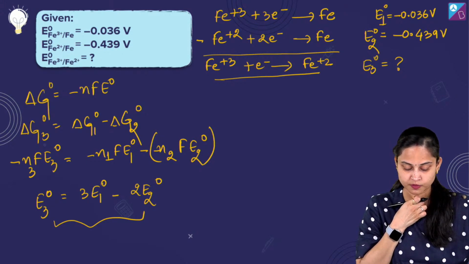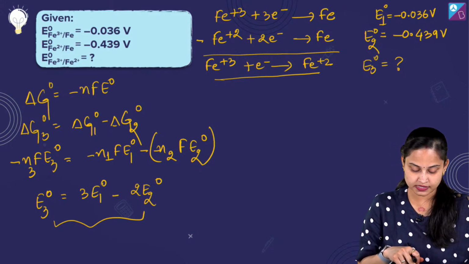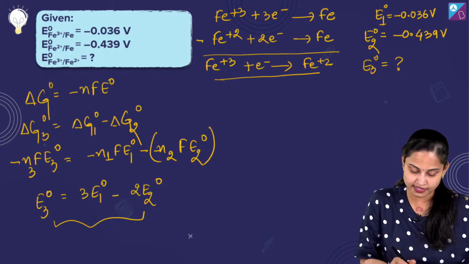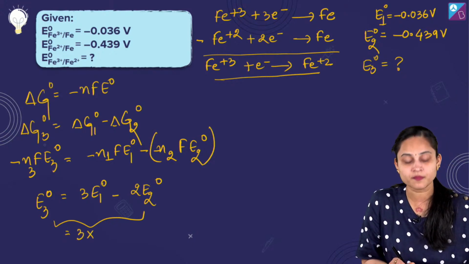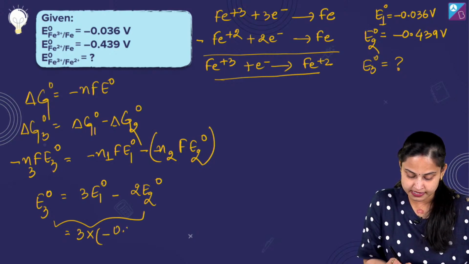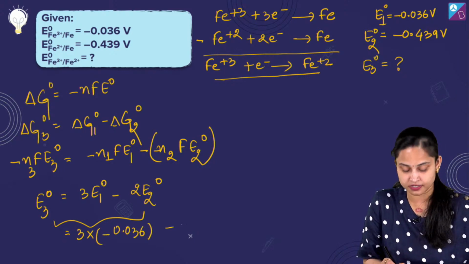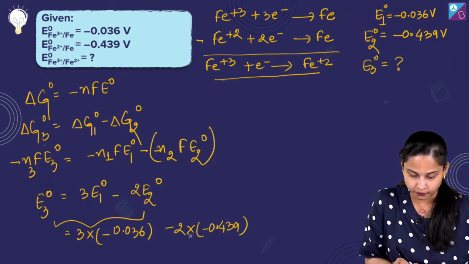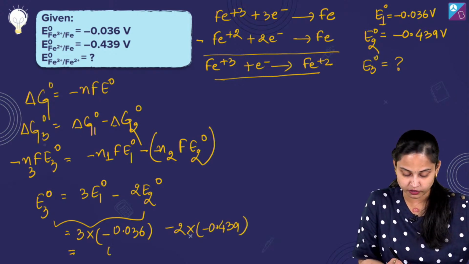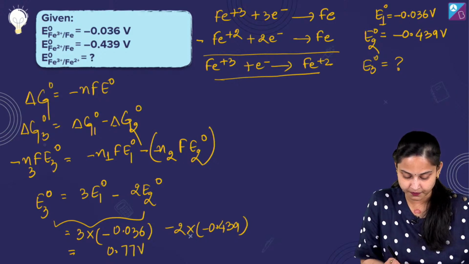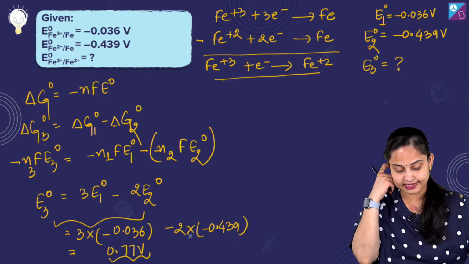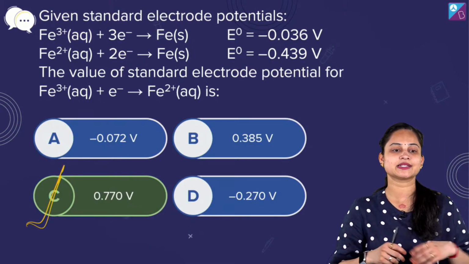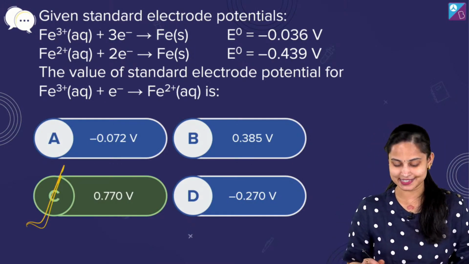यहाँ हमें चीजें समझ में आ गई है. So E3 naught is equals to thrice of E1 naught minus twice of E2 naught. Values को यहाँ substitute कीजिए. It's 3 into minus 0.036, okay, minus 2 into minus 0.439. And when you solve this, E3 value will be 0.77 volt. ये हमारा आंसर आएगा. E3 नॉट की ये वैल्यू आएगी. उसके हिसाब से देखा जाए ऑप्शन नंबर सी इज द राइट आंसर. ऑप्शन सी राइट आंसर है.